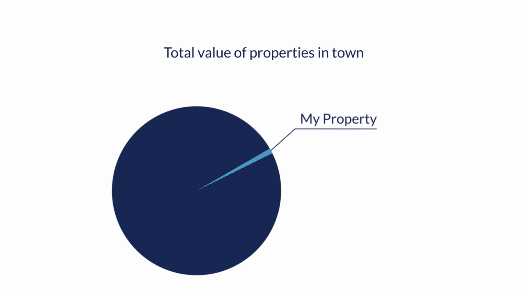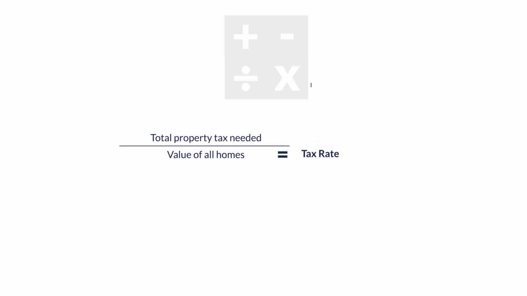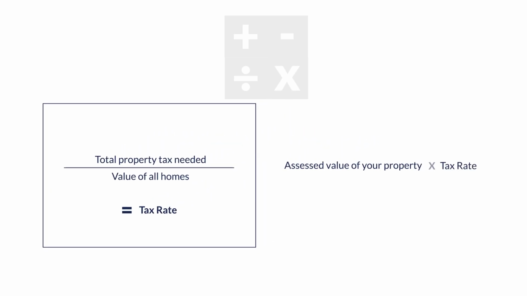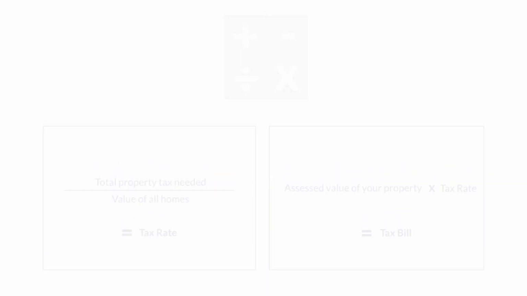Now we'll break down the tricky part of understanding how your piece of that big tax pie is calculated using your home's assessment. To figure out your portion of the taxes, we take the total property tax needed and divide that by the value of all the properties in town to get something called a tax rate. The assessed value of your property is multiplied by the tax rate, and that determines what you'll pay on your tax bill. Let's look at a quick example to see how this works.